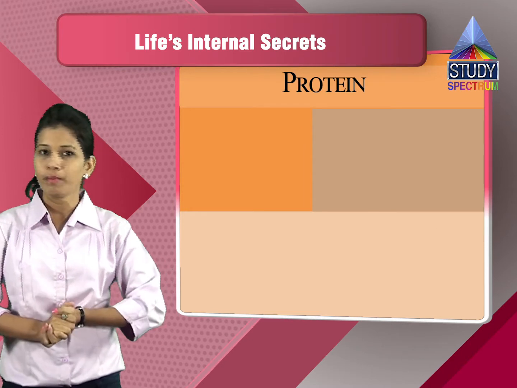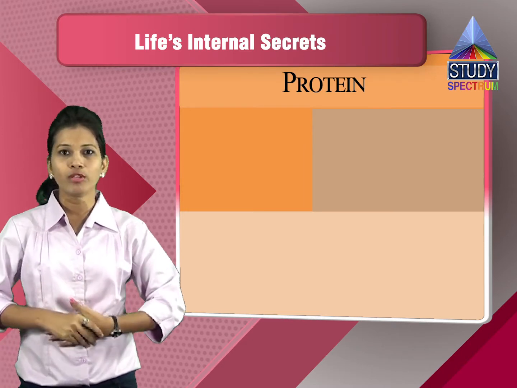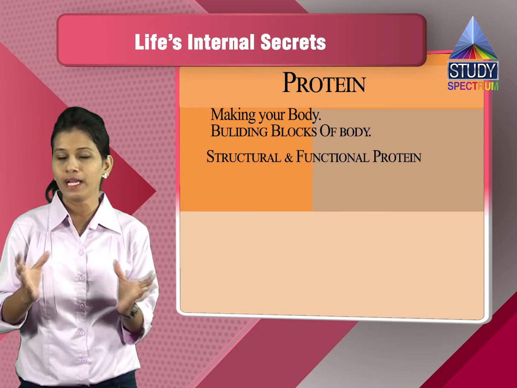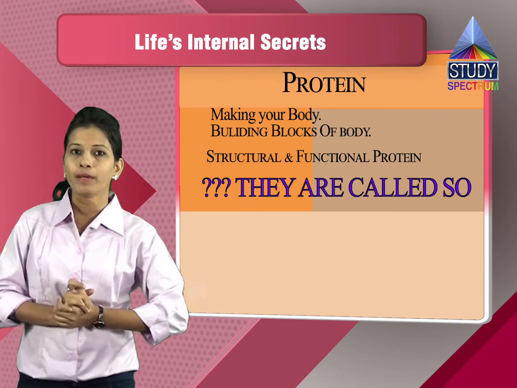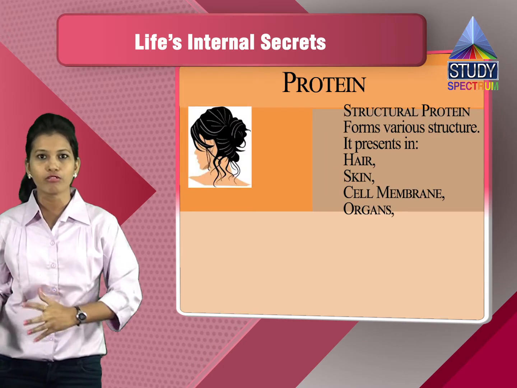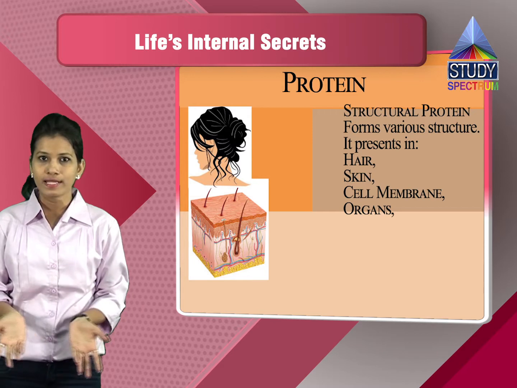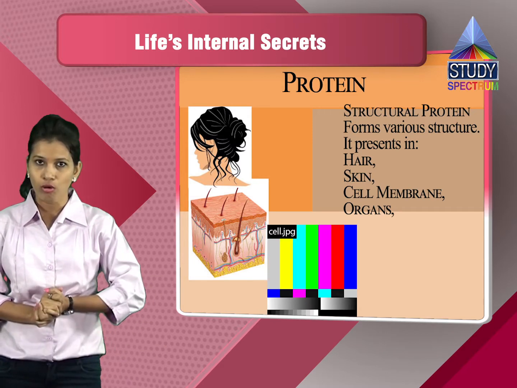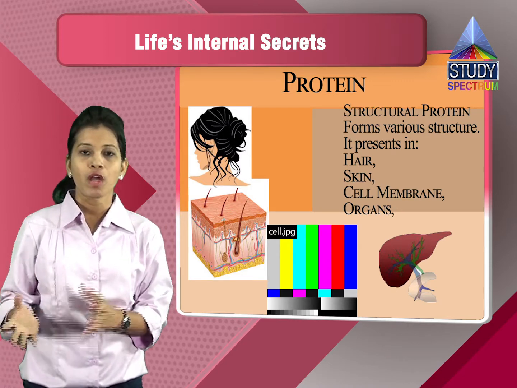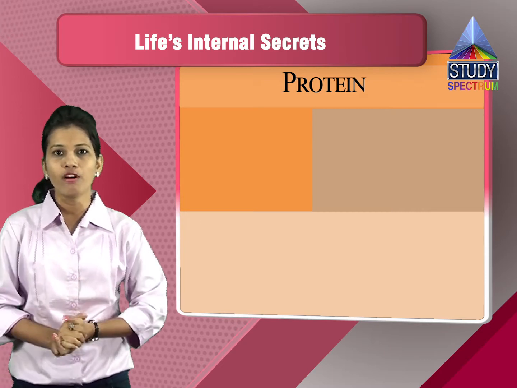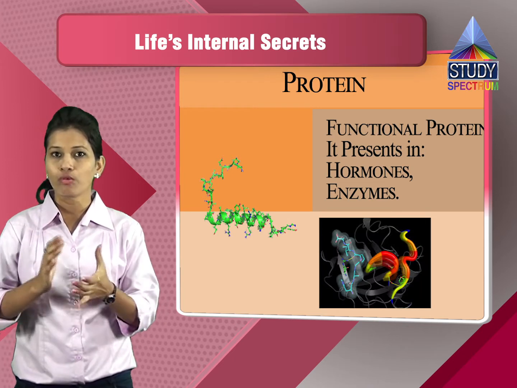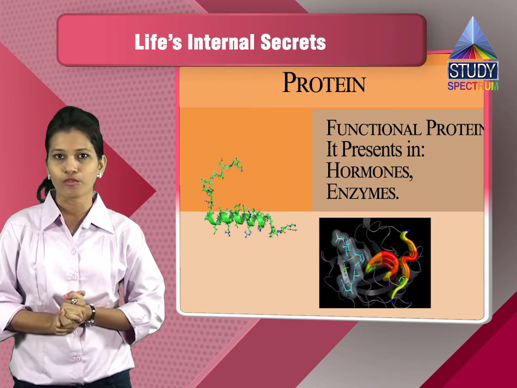The next is the bodybuilding nutrients, like the proteins. Proteins are also called the building blocks of your body. Why are they called building blocks? Because proteins form the various structures. Proteins are there in your hair and your skin, they are present on the cell membrane, and they form the various parts of your organs also. So these proteins are building your body. Also, there are functional proteins like hormones and enzymes which are present in your body. That is why proteins are called the building blocks of your body.